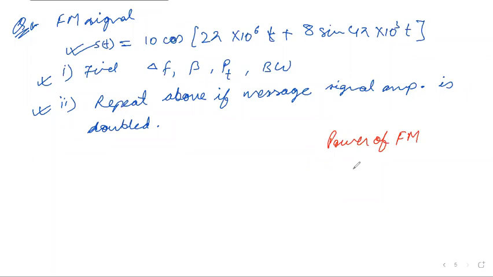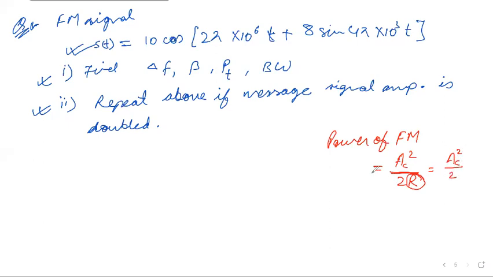It can be termed as AC square by 2R. R is the antenna resistance. If it is taken as unit, then it is AC square by 2.